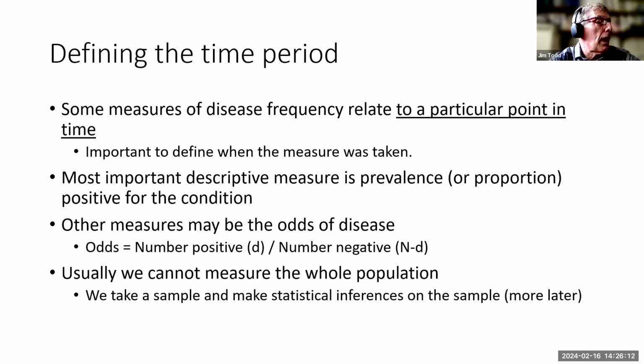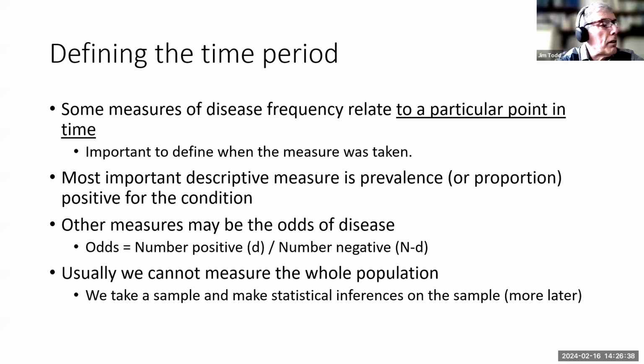We need to define our time period. We need to say that the disease frequency relates to a particular time point. As I said, it might be August 2022 when we did the survey, and that will be the measure that we have at that time point. And if we did the same measurement a bit later or a bit earlier, we would get a different number who had that disease.